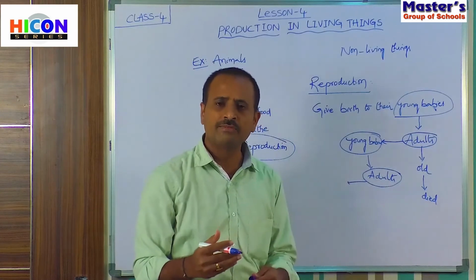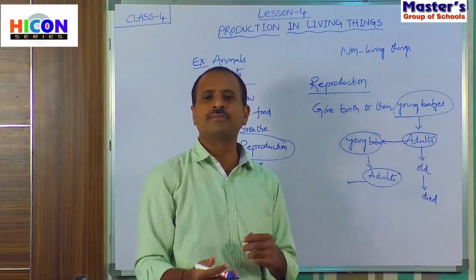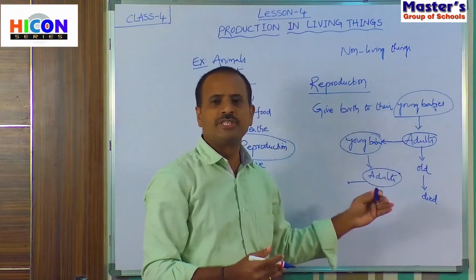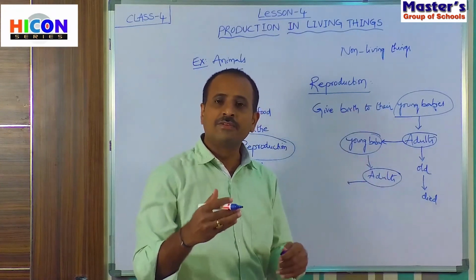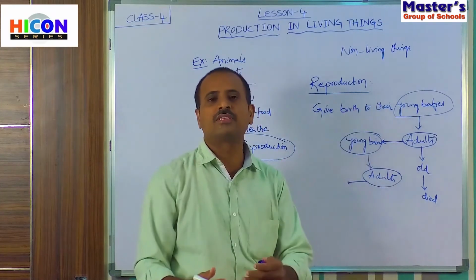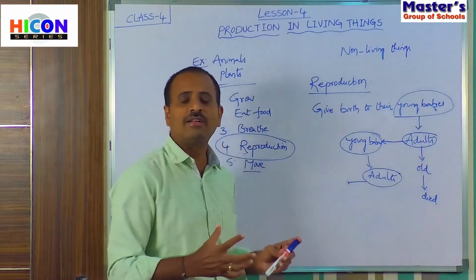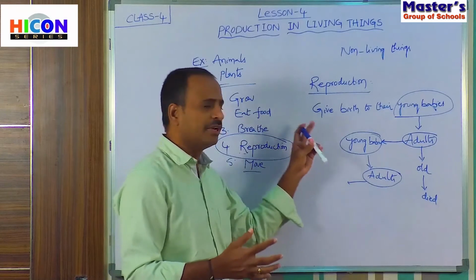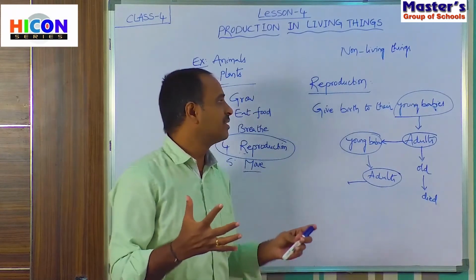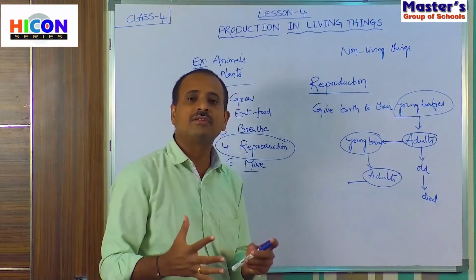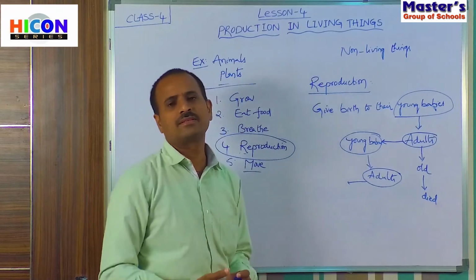In this way, this process continues, and their species, that means their race, will continue to live on this earth for more years. If living things did not have the capability of reproduction, they would not exist on this earth for more years.